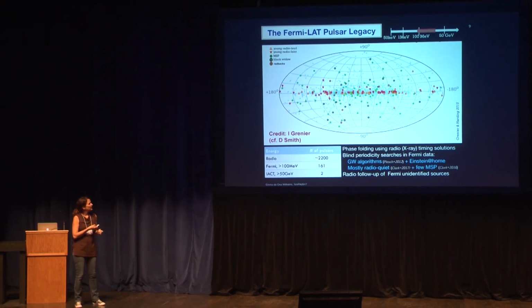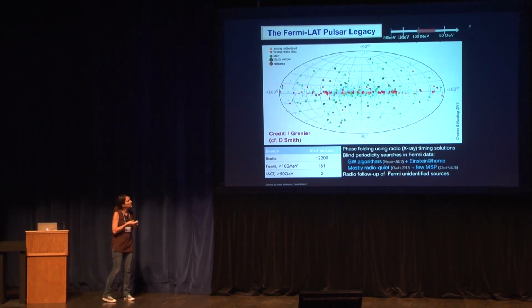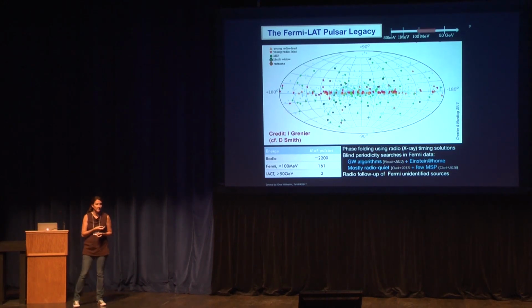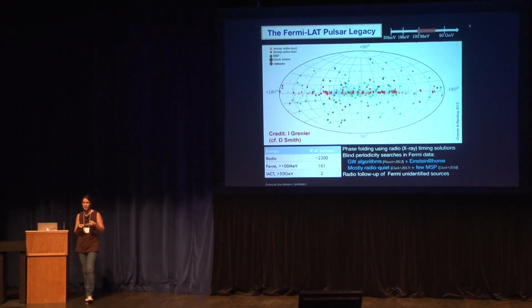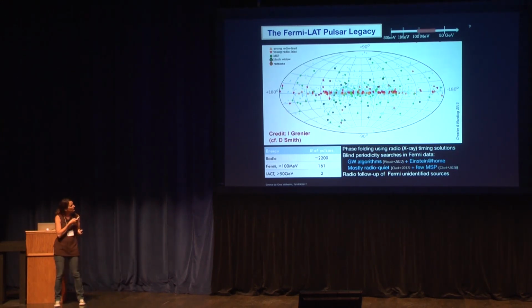The majority of them have been discovered through timing features. For that, you do the phase folding, either using X-rays or radio, especially radio timing solutions. But they also developed a very successful technique based on blind periodicity search. And in many other cases, they have unidentified sources with the right spectral shape, and then there were radio searches that found the pulsar powering the high energy source.